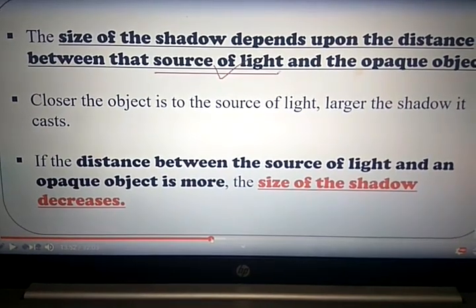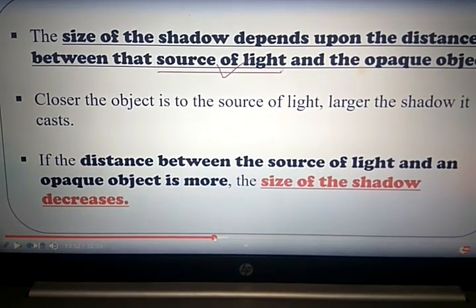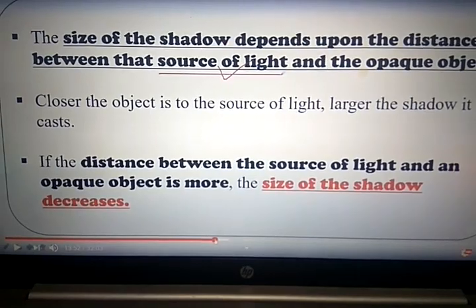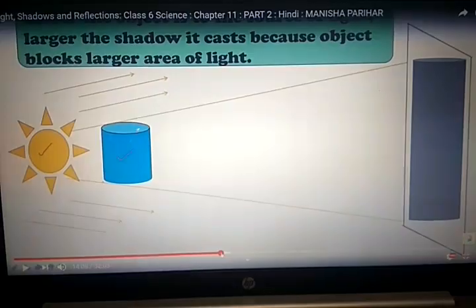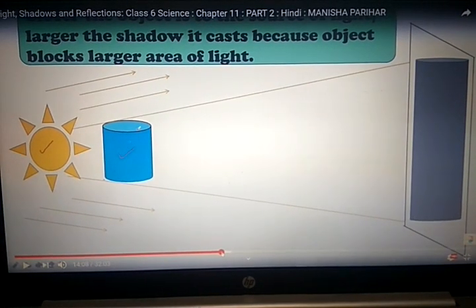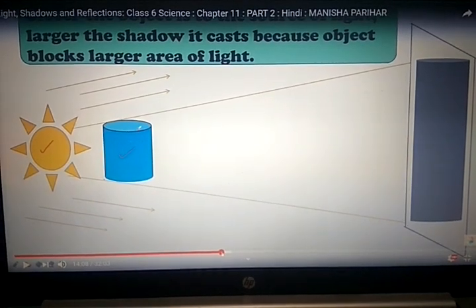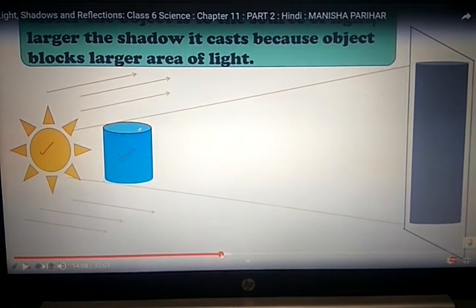If the distance between the source of light and the opaque object is more, the size of the shadow decreases.